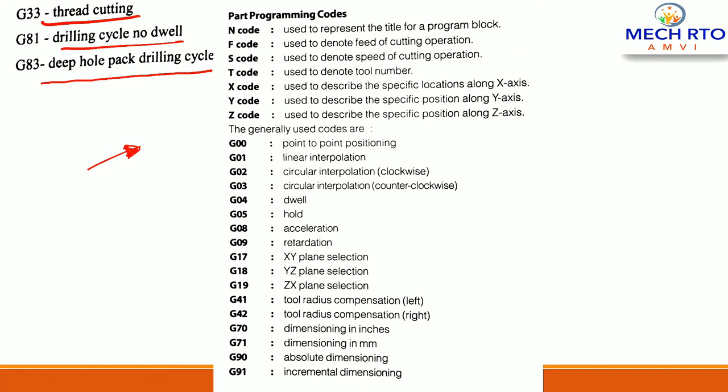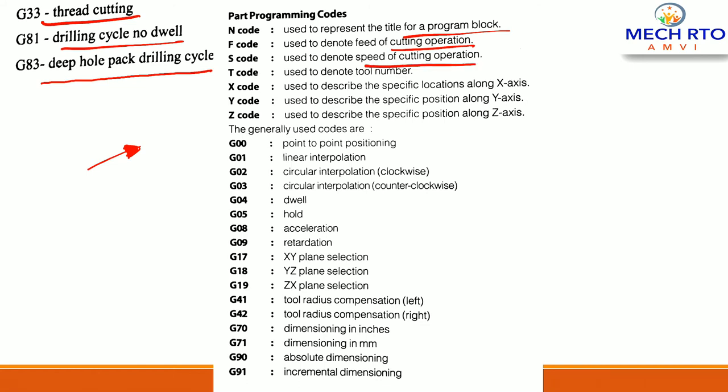So here I want you to remember some more codes, because as you know, these are very important codes asked frequently in various examinations, right? So what is this N code? It is used to represent the title for a program block, right? What is this F code? Used to denote the feed of the cutting operation. What is this S code? Used to denote the speed of the cutting operation, right?